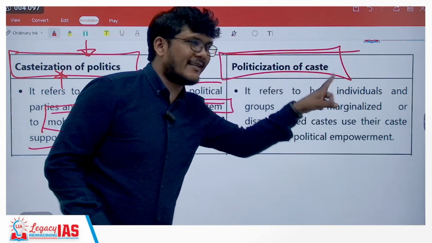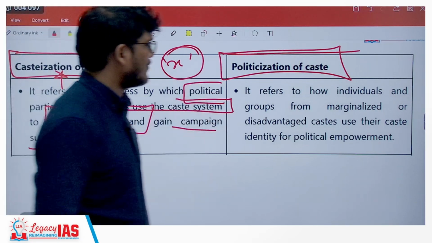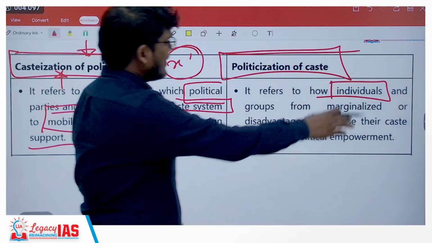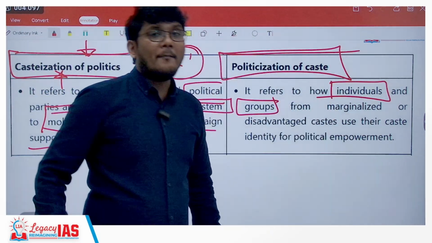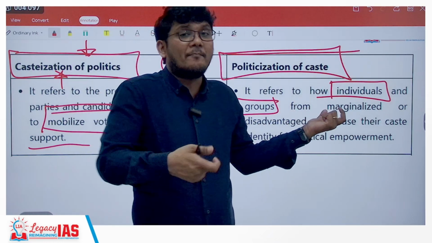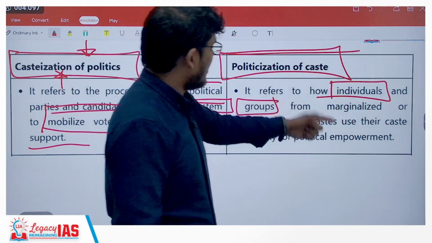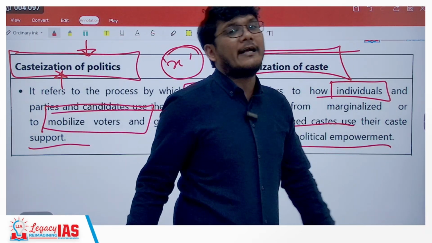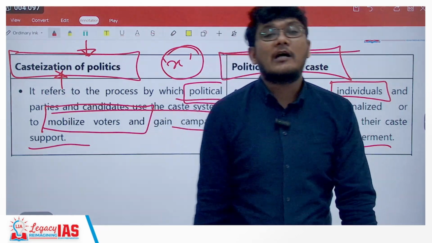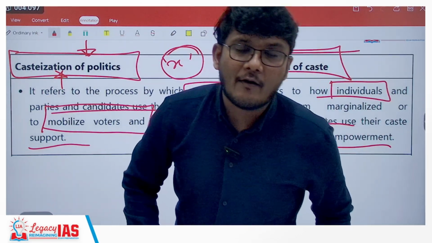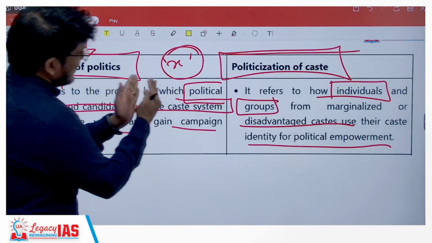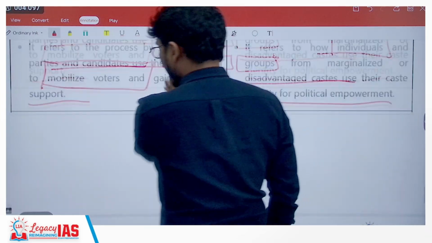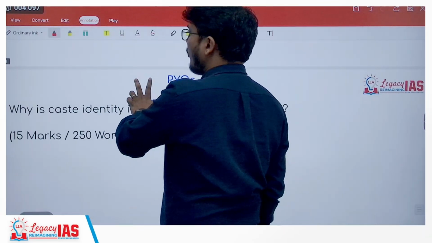So what is politicization of caste? Here, either an individual, of course here also an individual or a political party, that is a group, generally from the marginalized section. So from the marginalized or disadvantaged caste, they use their caste identity for political empowerment. They will be talking about their own caste for political empowerment. So this sounds similar, but it is slightly different. Hence, it is important to know the difference between the two. I hope this is clear.